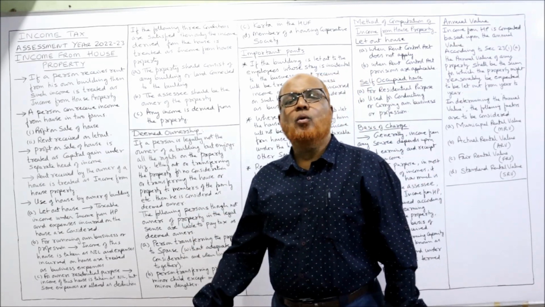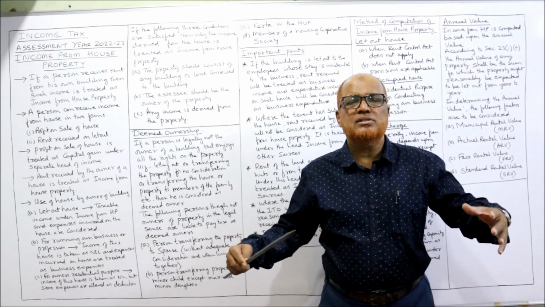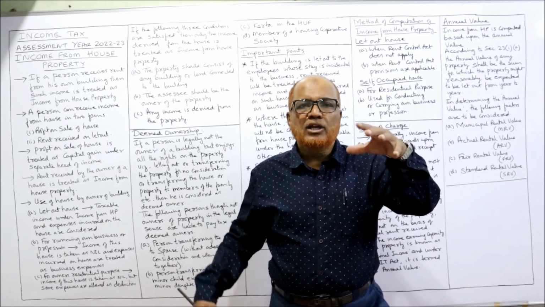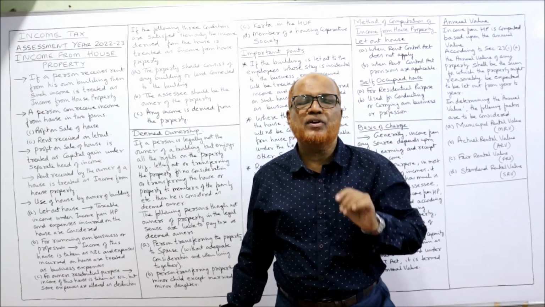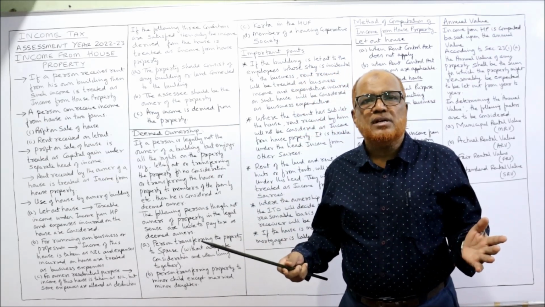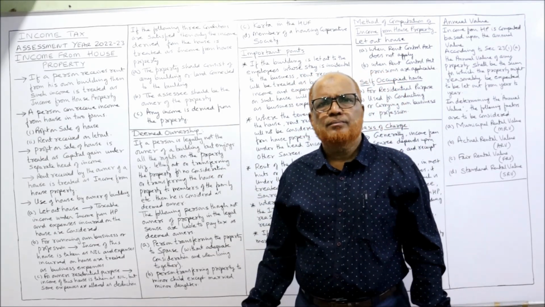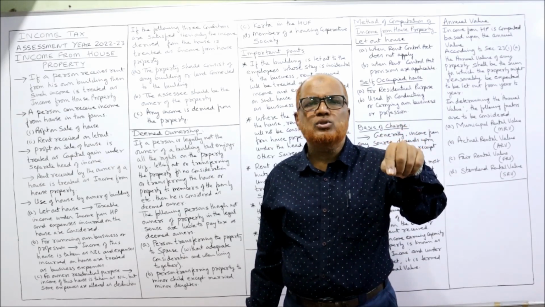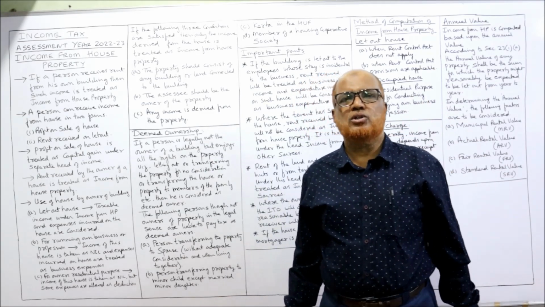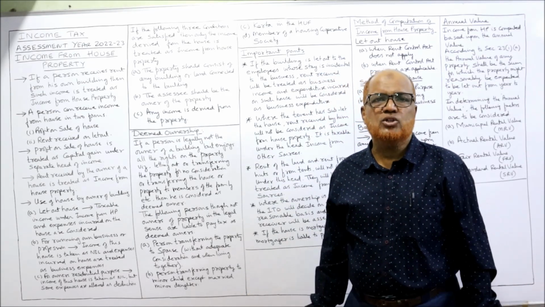Secondly, for running own business or profession, sometimes the owner of the building will use the building for running his own business or own profession. Then the income from such house will not be computed. And the expenditure incurred on that house will be treated as a business expenditure or professional expenditure.